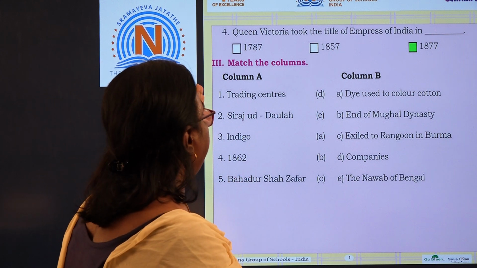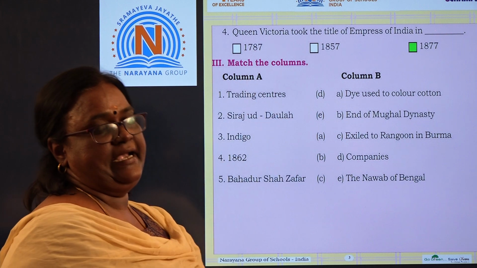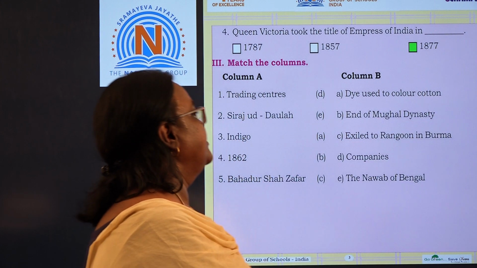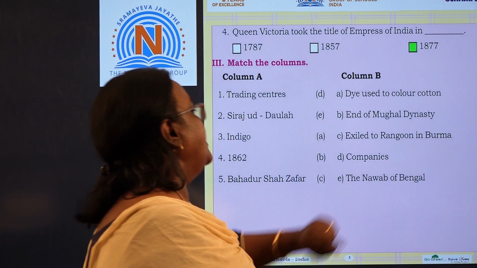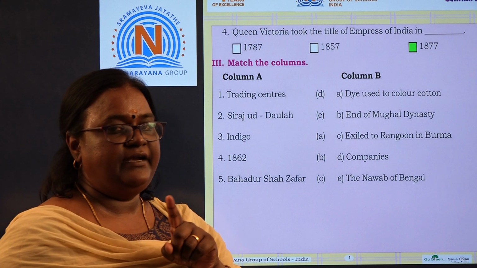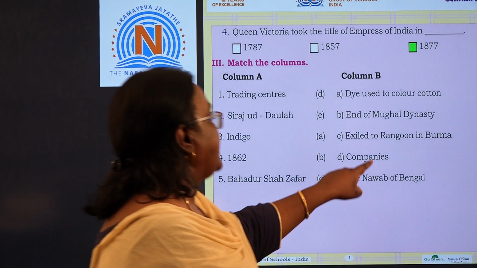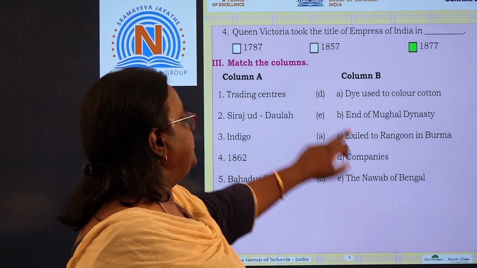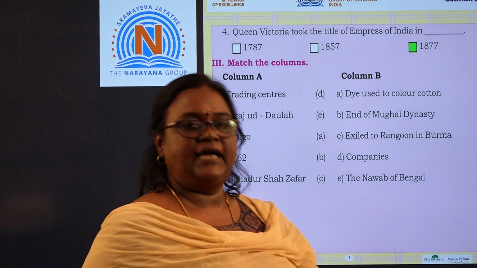Okay, we have a match the following here. In column A, they have given five things. One is trading centers. The options they have given are: a dye used to color cotton, end of Mughal dynasty, exile to Rangoon in Burma, companies, the Nawab of Bengal. We have seen this in the workbook itself. Trading centers means companies. For one, the option is D, companies.